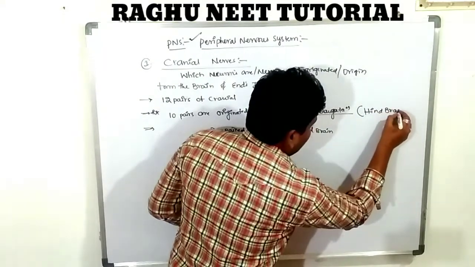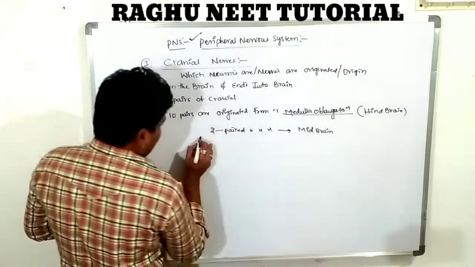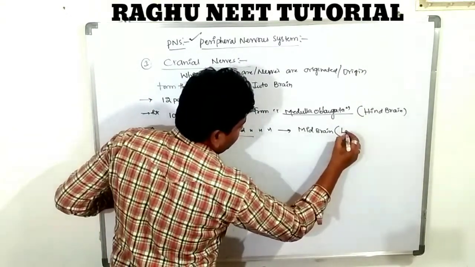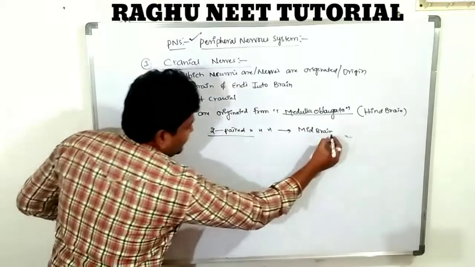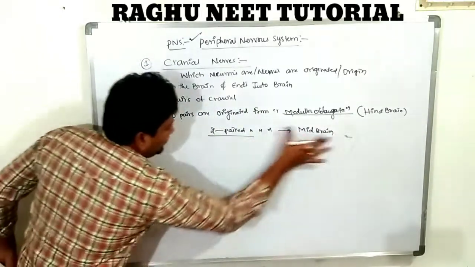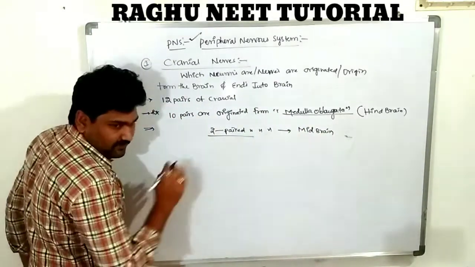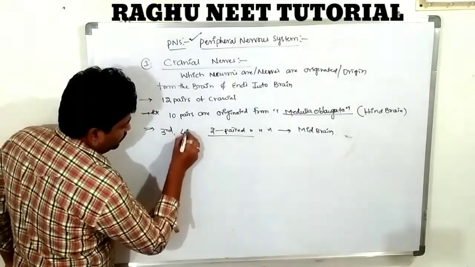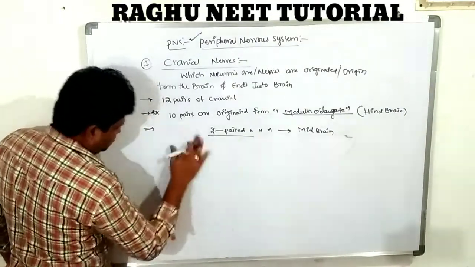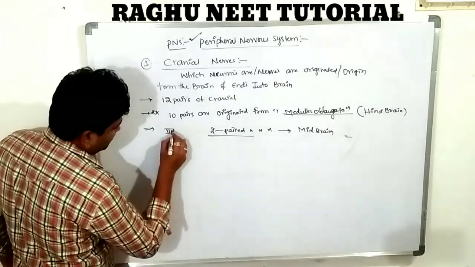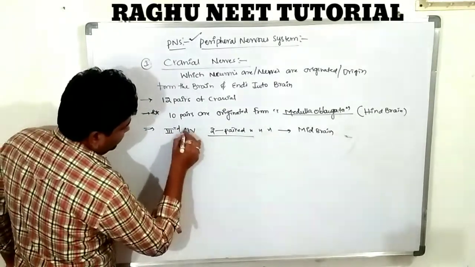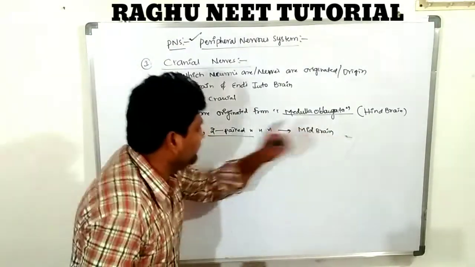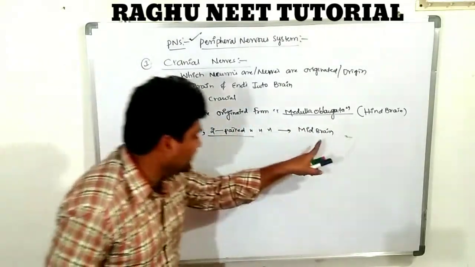Which two pairs originate from the midbrain? The third pair and fourth pair. These two pairs are originated from the midbrain.